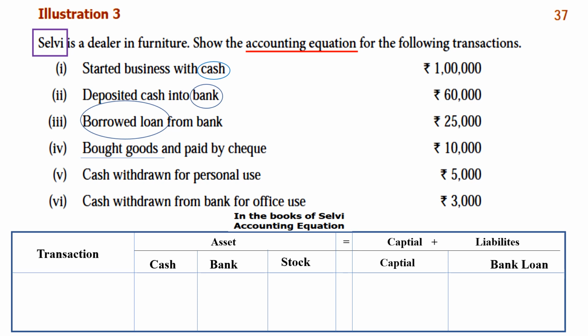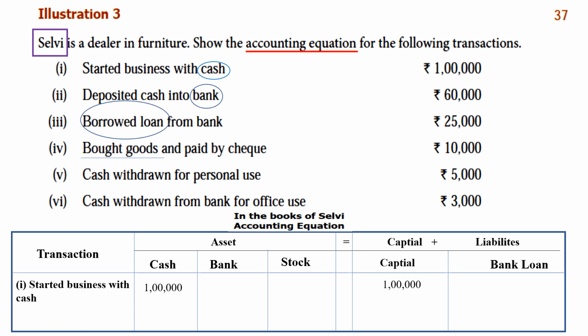First transaction, started business with cash. So you know where to place the amount. So cash of 1 lakh. With 1 lakh Selvi started the business. So under cash column 1 lakh and the capital 1 lakh.